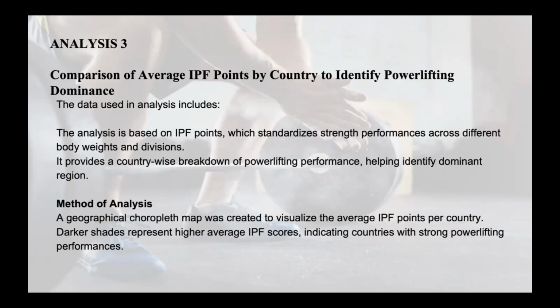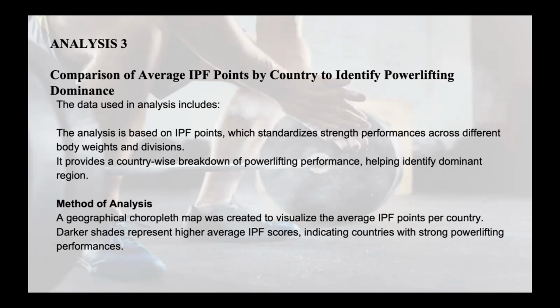Our analysis 3 is based on the comparison of average IPF point by country to identify powerlifting dominance. The data used in the analysis included the IPF point, and it provided a country-wise breakdown of powerlifting performance, helping identify dominant regions.